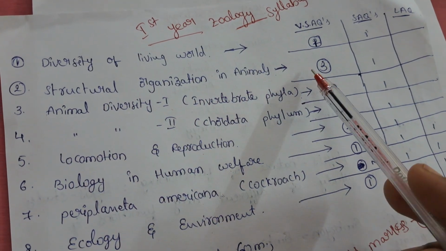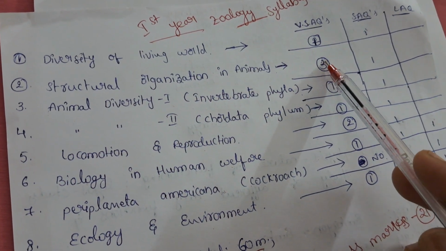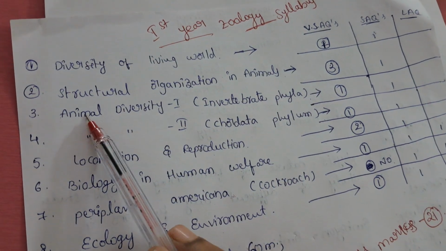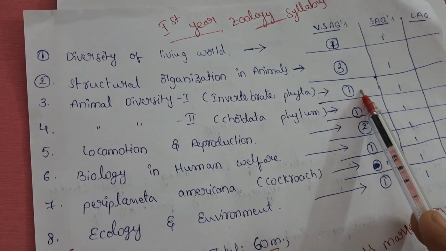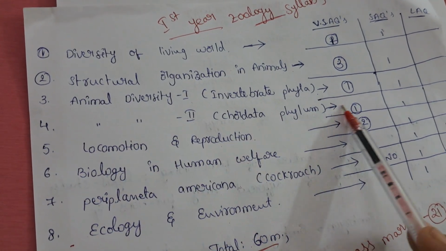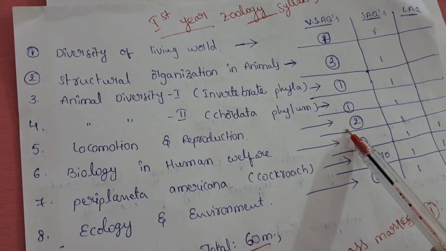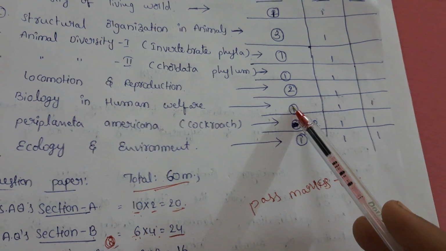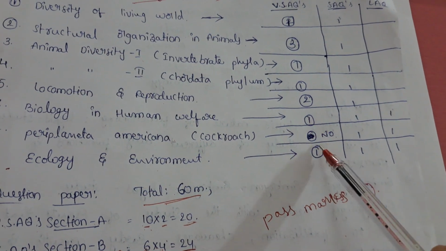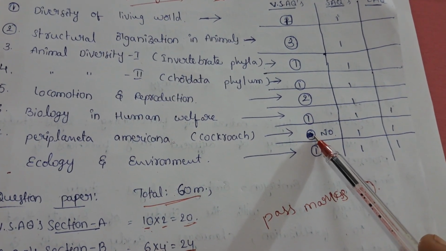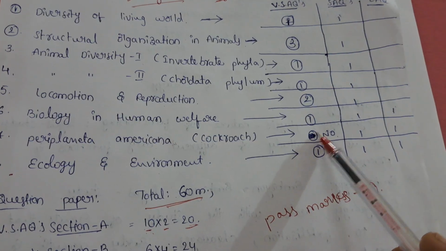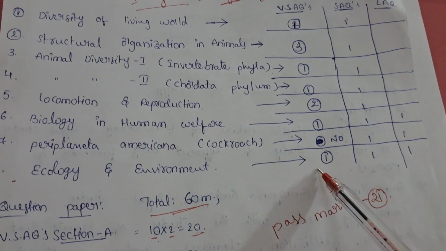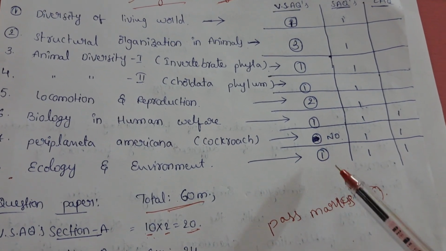Structural organization has 3 questions. Animal diversity 1 has 1 question. Animal diversity 2 has 1 question. Locomotion and reproduction has 2 questions. Biology and human welfare has 1 question. For Periplaneta americana, they do not give VSAQs. Ecology and environment has 1 question.